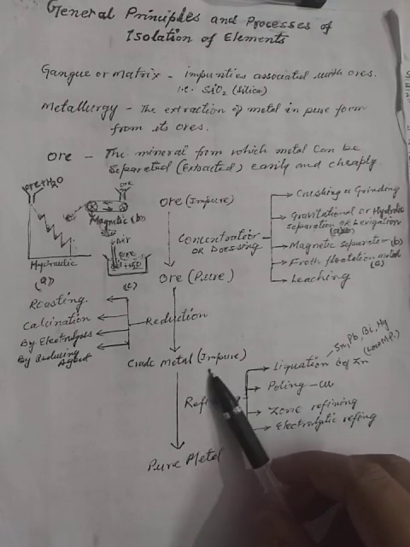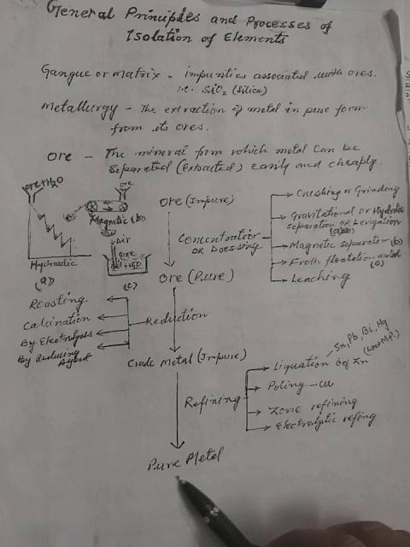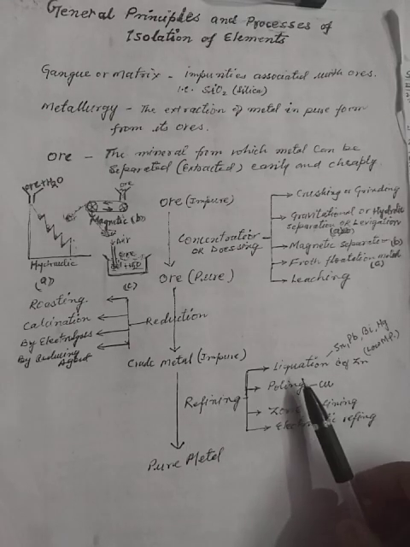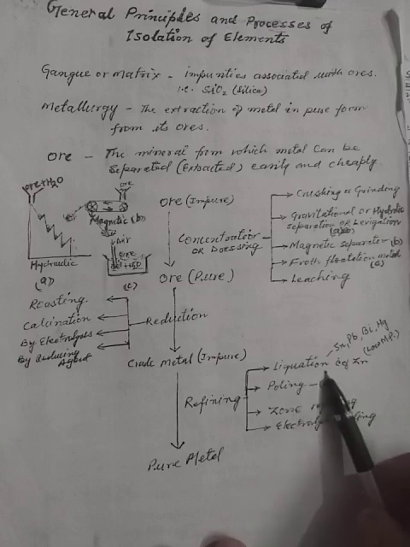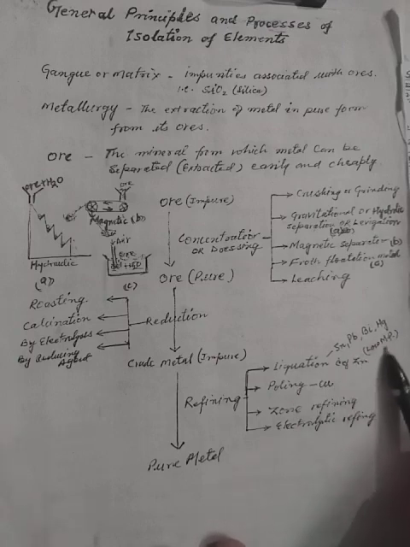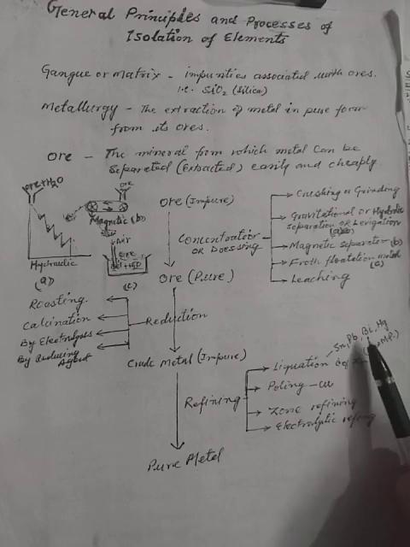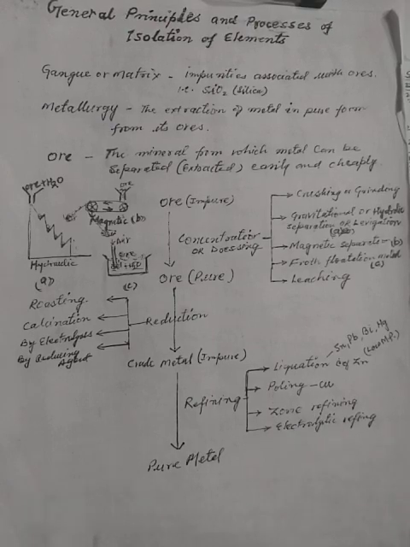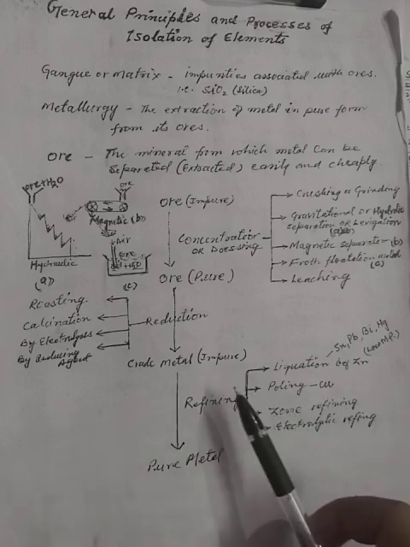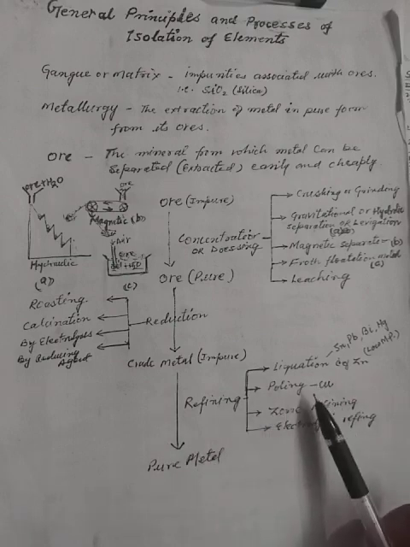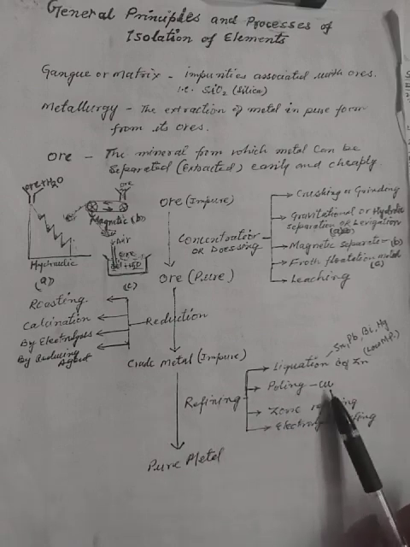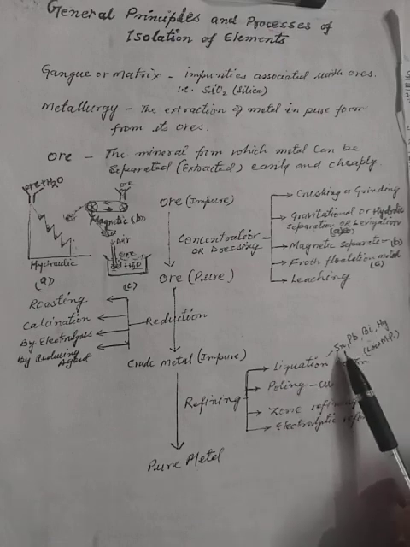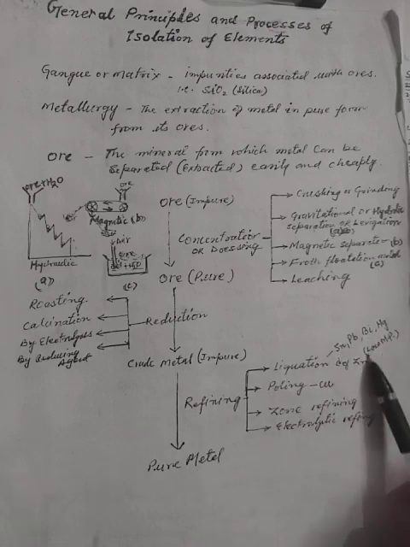Now you get the crude, impure metal, which is converted into pure metal by refining. For refining, we have liquation, for low melting point elements like tin, lead, bismuth and mercury. And poling. Poling is high heating of oxides, like blister copper, used to convert impure copper into pure copper. So poling is for copper, and liquation is for tin, lead, bismuth and mercury, the low melting point metals.